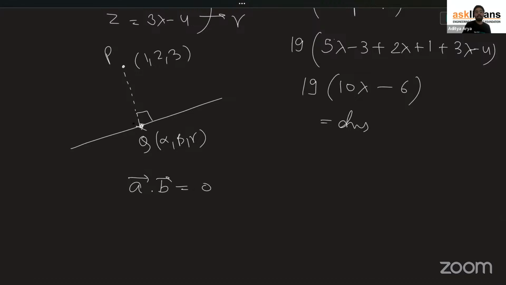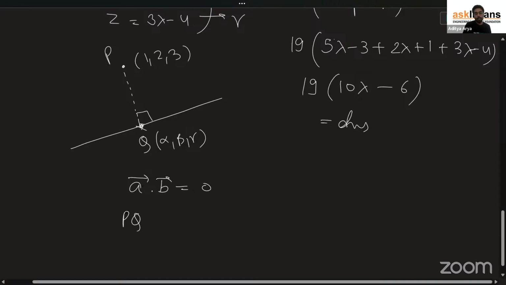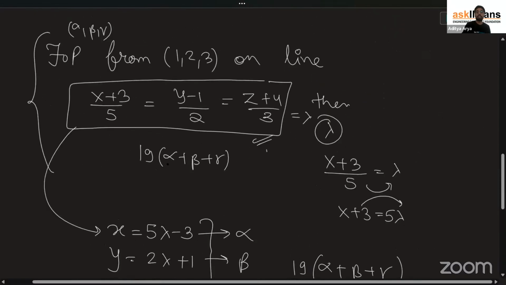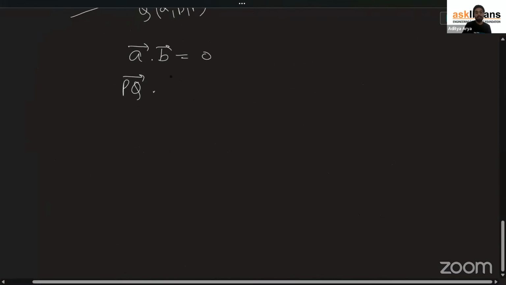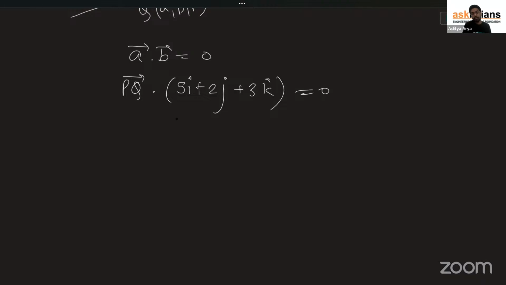So what is the A vector over here? PQ vector I'm talking about. And what is the B vector? B vector is the direction ratio of the line, which is 5, 2, and 3, so 5 i cap plus 2 j cap plus 3 k cap, and the dot product is equal to 0. What is the PQ vector?